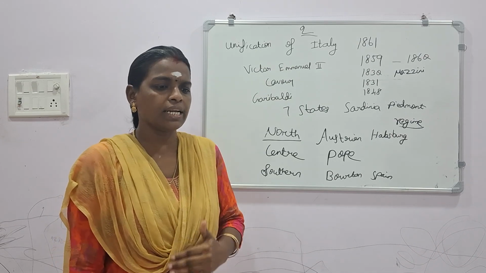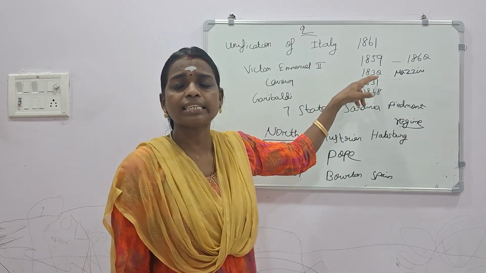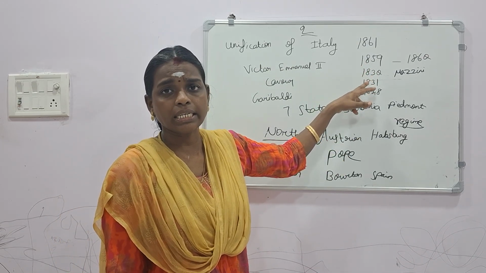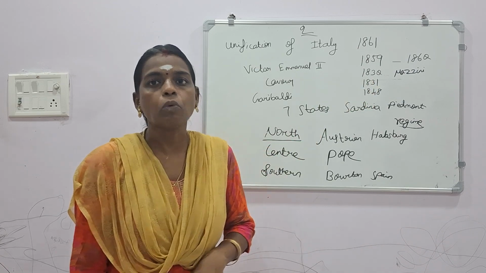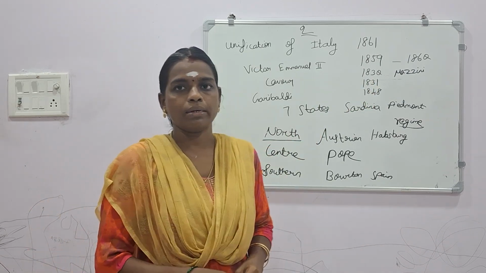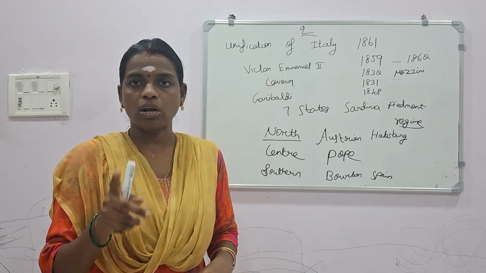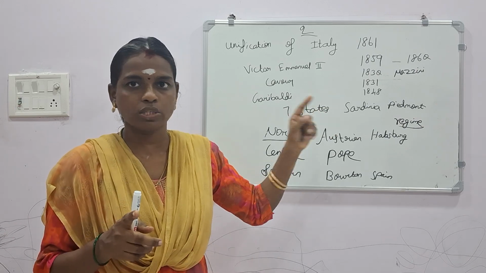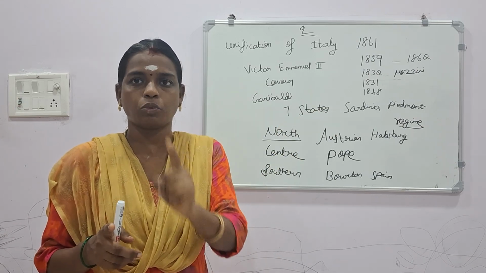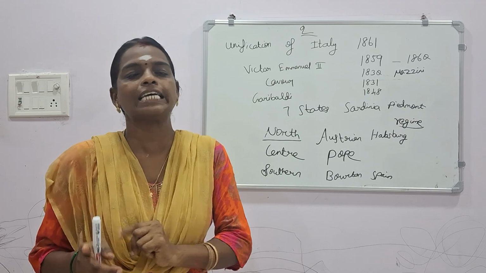Initially, in the year 1831 and in the year 1848, he did a revolt against the government. Have you all understood for what purpose he did a revolt against the government? Only one purpose, that was for the unification of Italy.